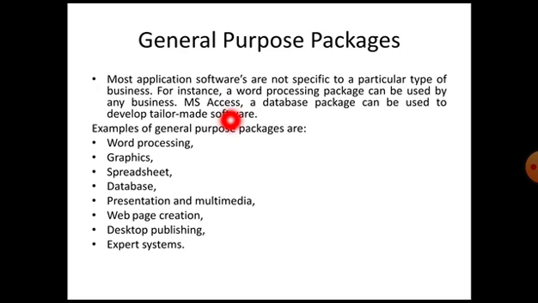Similarly, Microsoft Access is a database package which can also be used to develop some other tailor-made software, etc. So what are the examples of general purpose packages? Word processing, graphics suites, spreadsheet, database, presentation, web page creation, desktop publishing, expert system, etc.